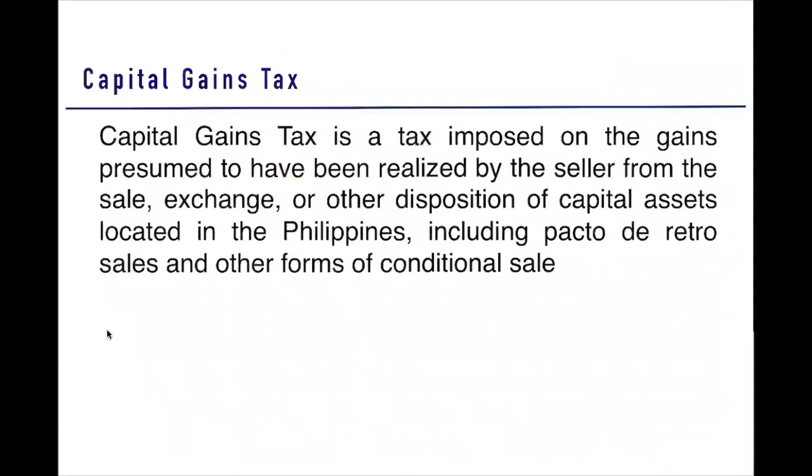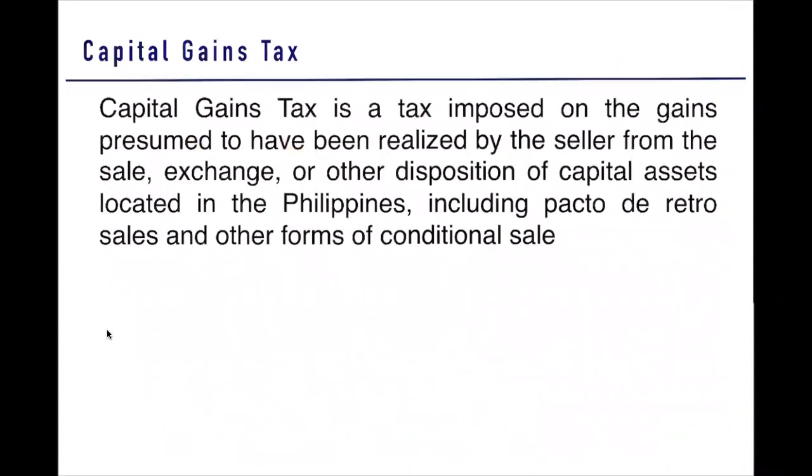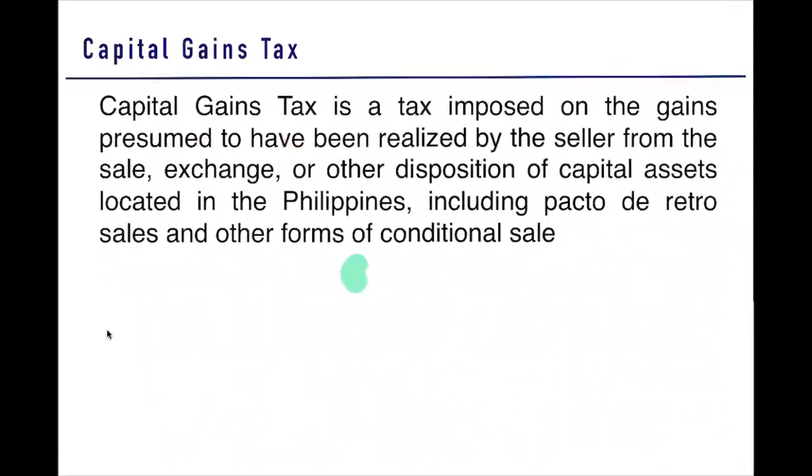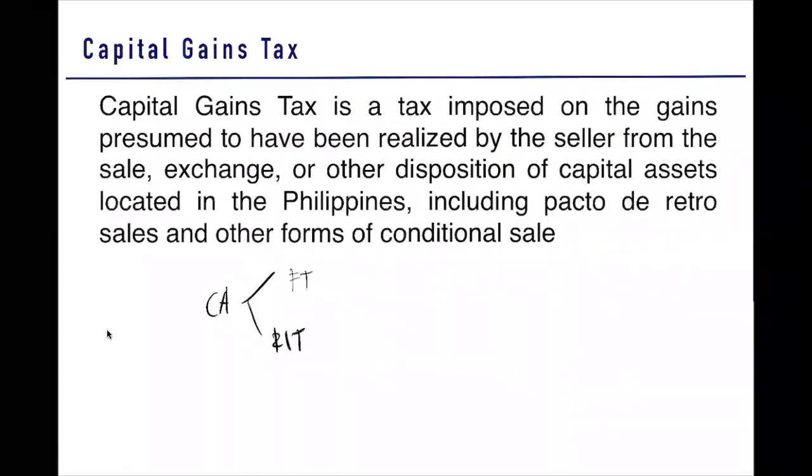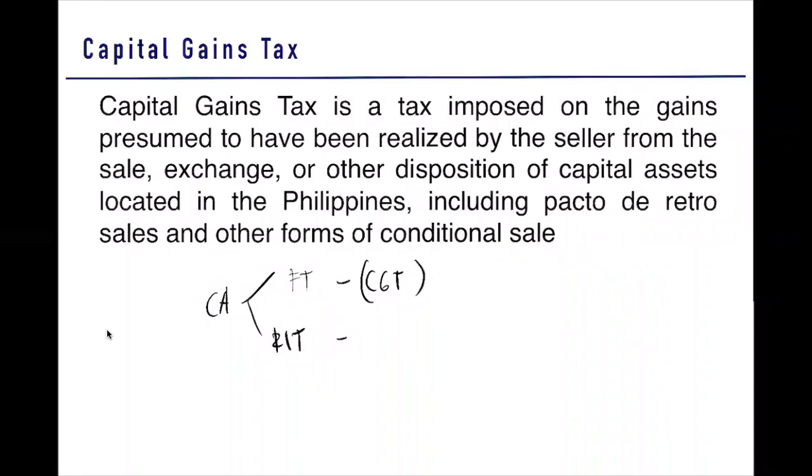We proceed now to your capital gains tax. We have said a while back that your capital asset is subject to either final tax or regular income tax. So what is subject to final tax? These are the items of capital gains tax. The final tax of a capital asset is known as capital gains tax. And there are only two items.